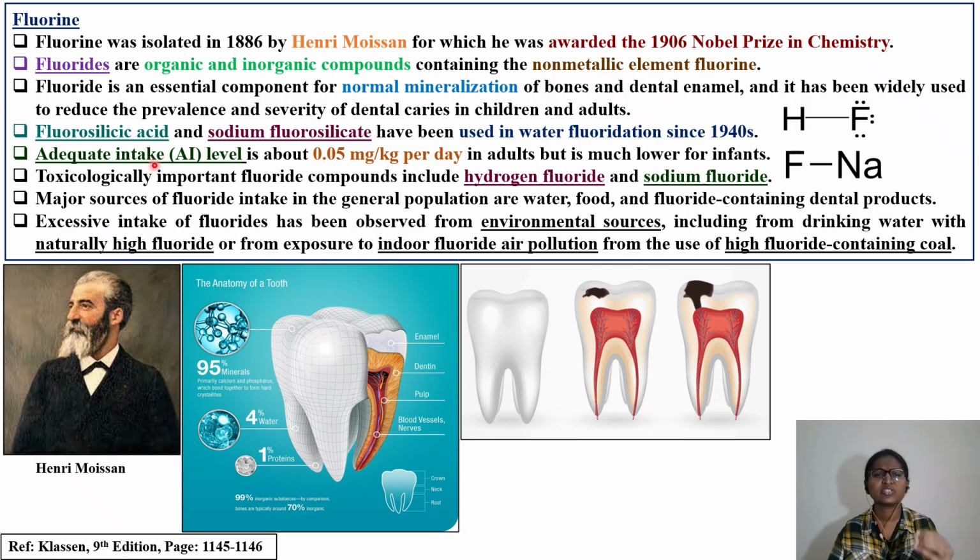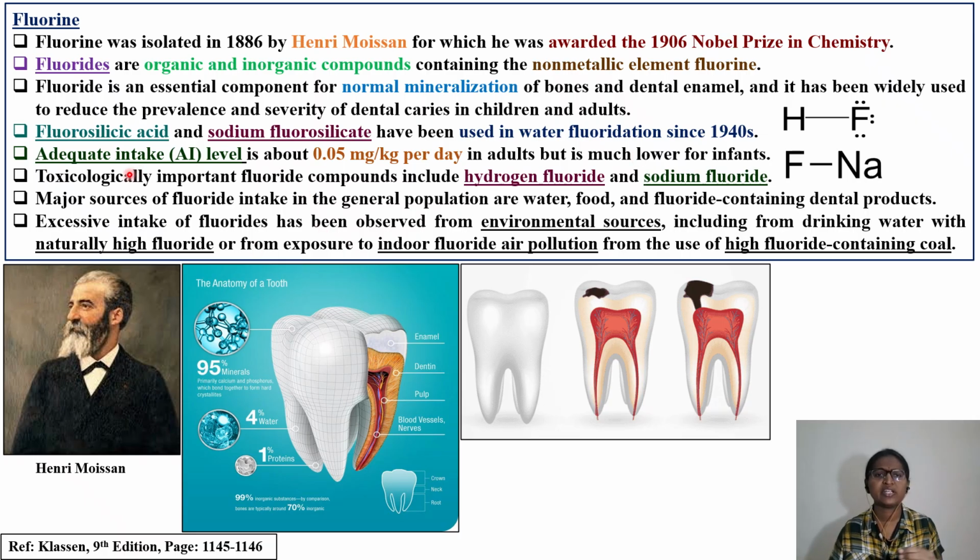So we have fluorosilicic acid and sodium fluorosilicate. You have to understand that fluorine is unstable, so it will be available in salt forms. In the next two slides you will see either hydrogen fluoride, or sodium fluoride, or fluorosilicic acid, or sodium fluorosilicate. These are the salt forms of fluoride that you will come across in the next two slides. Fluorosilicic acid and sodium fluorosilicate have been used in water fluoridation since 1940. So in order to purify the water, we are using these two salt forms of fluorine.